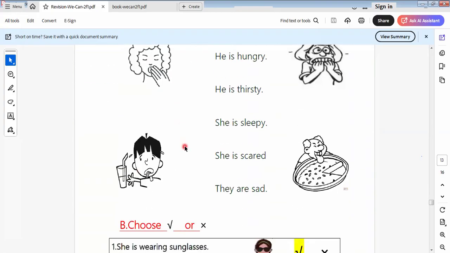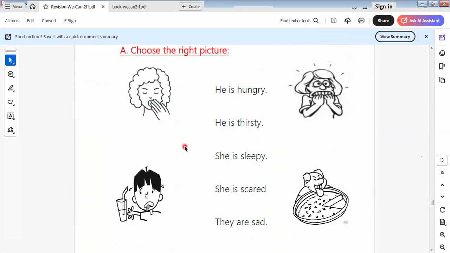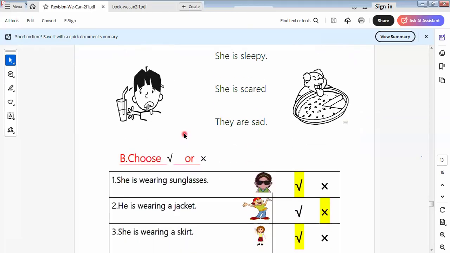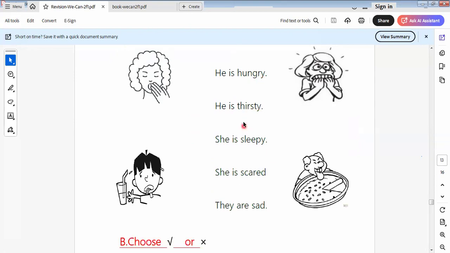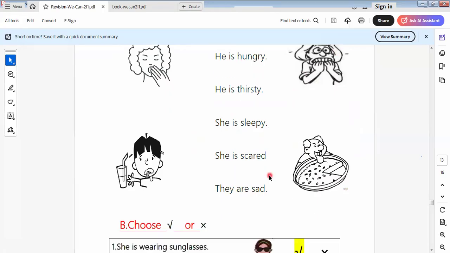Okay. Let's choose the right one from this picture. Here we say he is hungry. He's thirsty. We'll say here is hungry. This one is hungry. He's thirsty. This boy is thirsty. She's sleepy. This one's sleepy. She's scared. This one is scared.